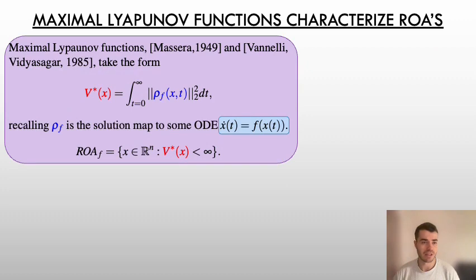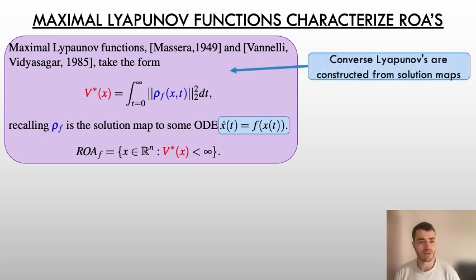Arguably, the most commonly used converse Lyapunov function is the maximal Lyapunov function that was first proposed by Massera in 1949 and later analyzed by Vannelli in 1985 in regards to regions of attraction. The converse Lyapunov function is based on the solution map and takes the form of an integral from 0 to infinity of the solution map squared. This form is a simplified version of what was proposed by Massera because here we're going to assume exponential stability.